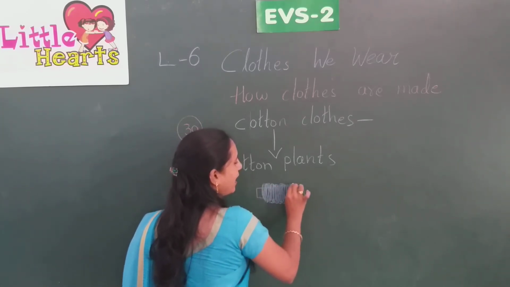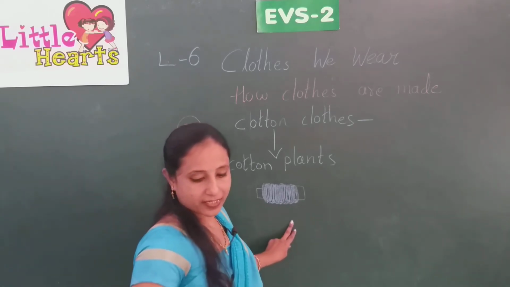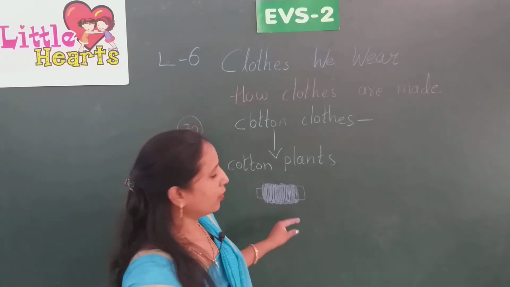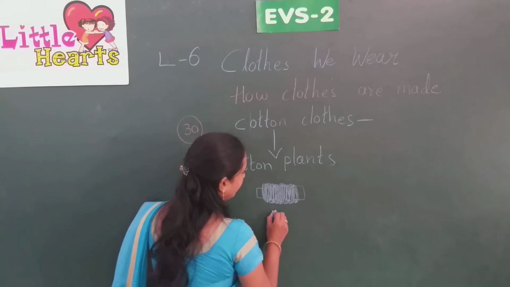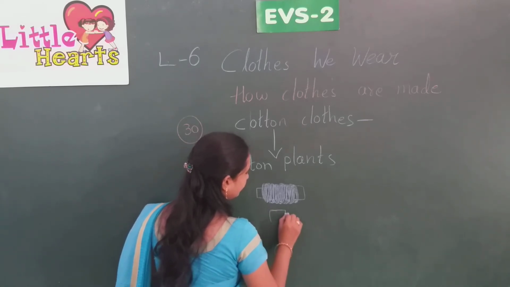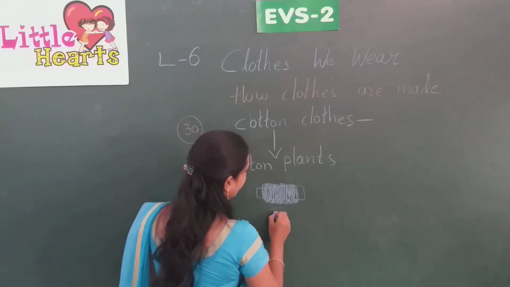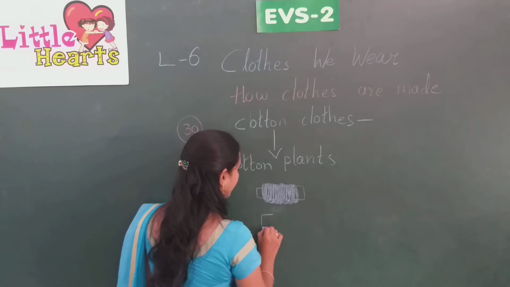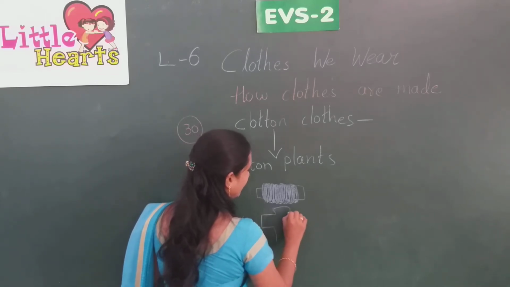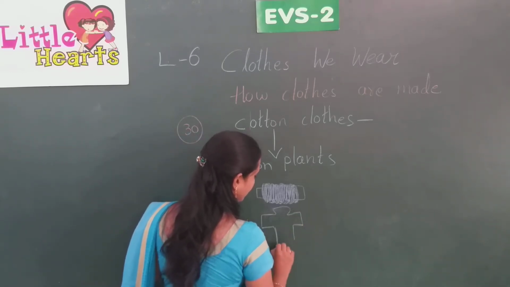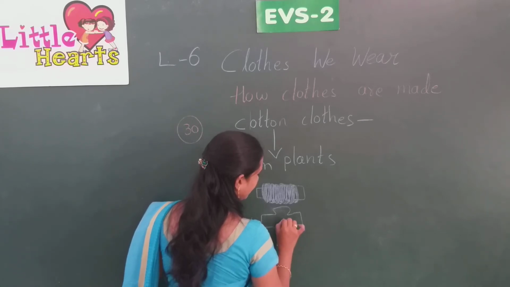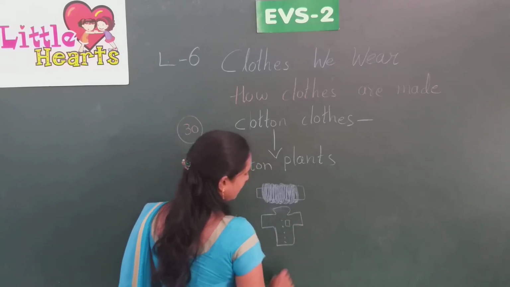And this yarn is next used to make a cloth. You can make a shirt here, for example, this is the collar.